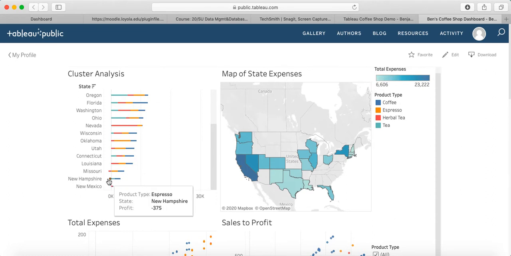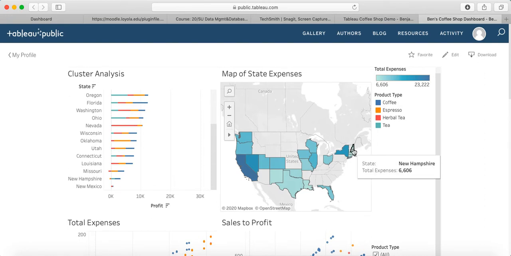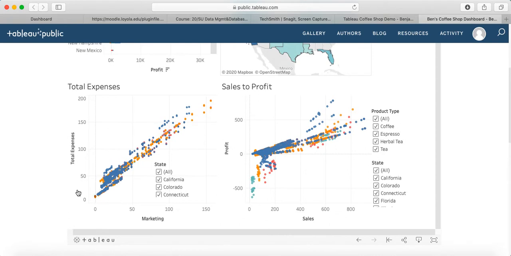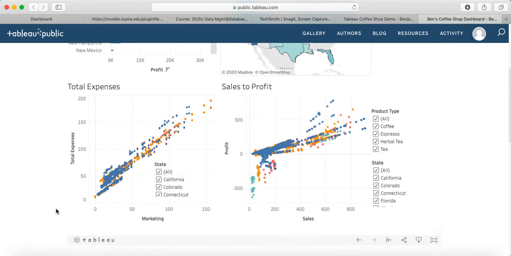So that was very surprising to me to see that New Hampshire was operating so poorly, yet spending very minimal amounts. I would assume that they were exceeding their expenses and perhaps spending too much, but I was wrong. So we could use these other worksheets to take a further look into this.